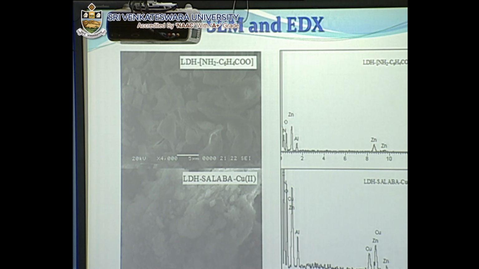These are the EDX spectra, which clearly show the presence of carbon, oxygen, zinc, aluminium, and nitrogen, and in the catalyst it is showing copper also.